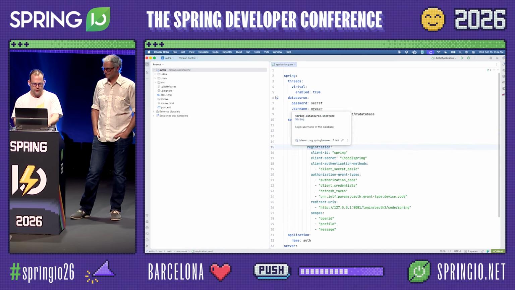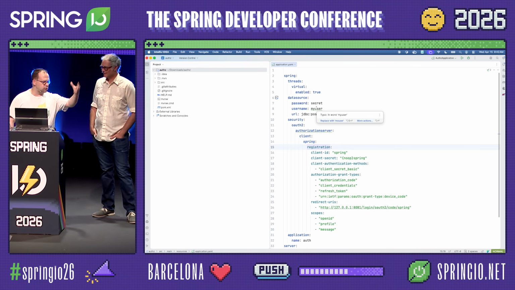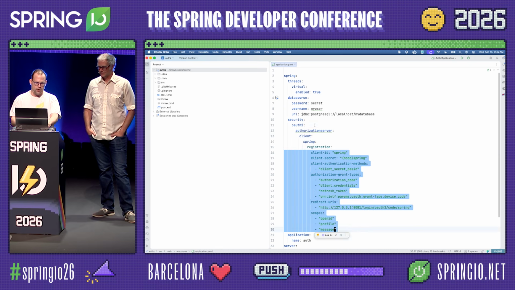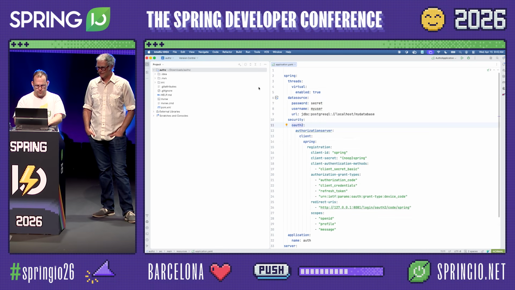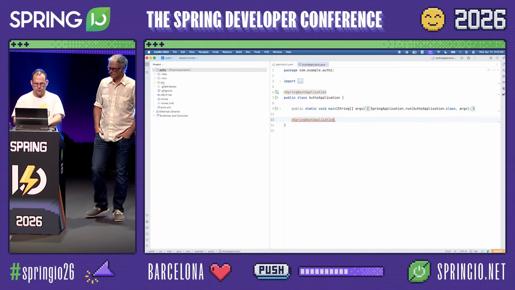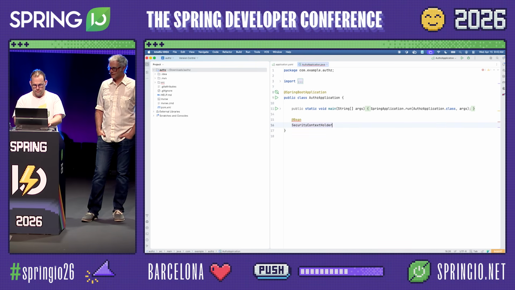That's the Spring Auth server here. But it could be Okta, it could be Keycloak, it could be Active Directory, it could be anything that produces and validates and vends OAuth tokens, okay? And I've also configured, via some config here, an OAuth client. Now, you might do this in a self-service form or whatever, but I'm just going to do that. And I'm also going to set up the MCP security, okay? So we're going to say security filter chain.